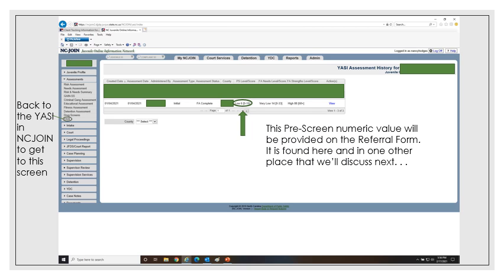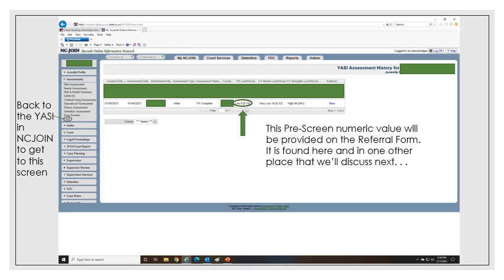I'll pretend for a minute that I'm an intake counselor. I've just completed the YASI full assessment over in Caseworks and have exited Caseworks and come back to NC Join. And here is where I'm going to see this value of pre-screen 6 points or a return of low. That will be put on the referral form. You'll get that referral form if you're the program that I'm referring to. When you go to enter that into NC Allies in the YASI field, you're going to enter the numeric value of 6, and then NC Allies likewise will return low risk.